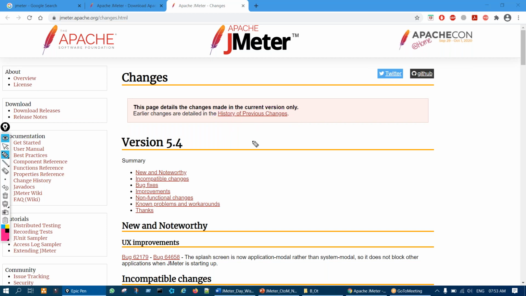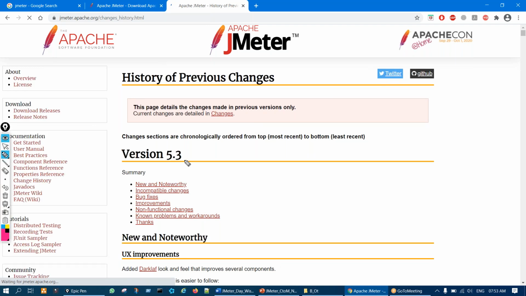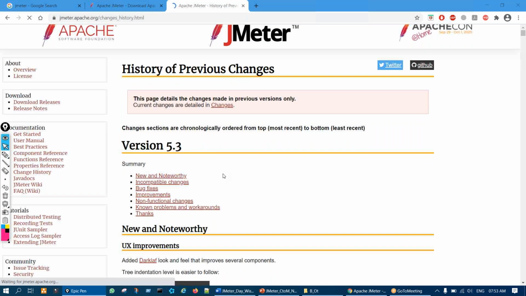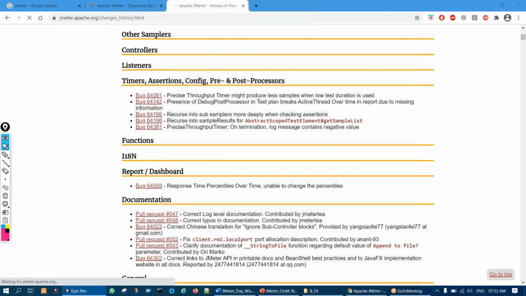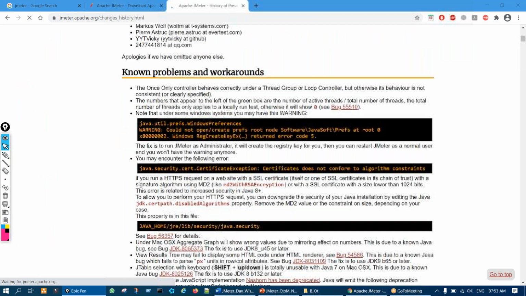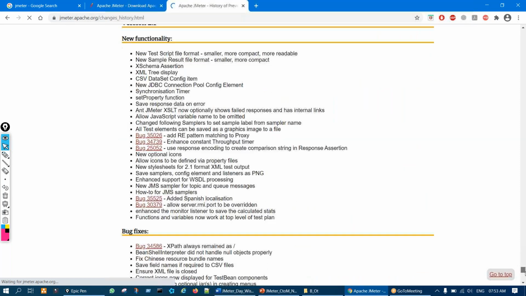If you click this, all changes from JMeter version 2 to JMeter version 5.3 are listed here. If you scroll, this page is very big. Here 5.2.1, right?